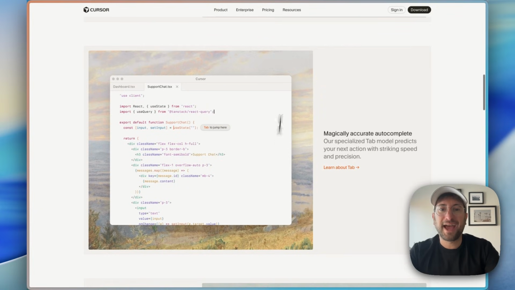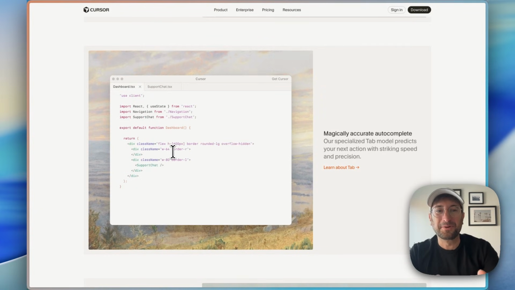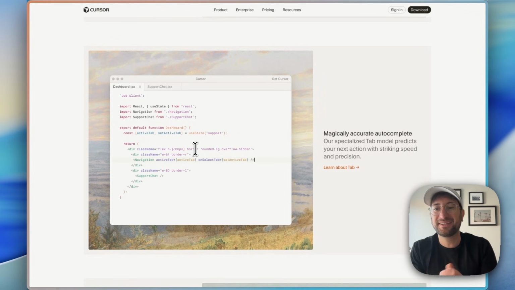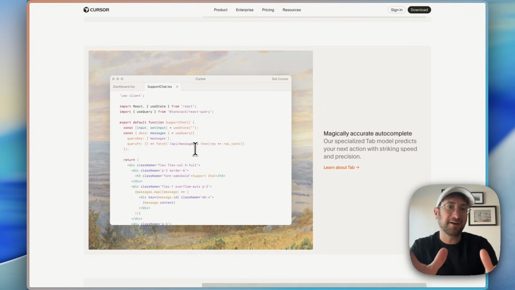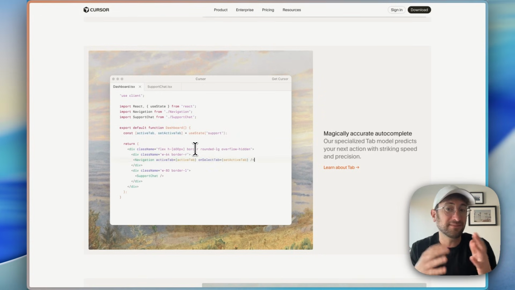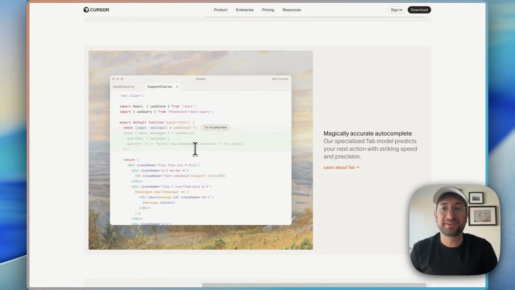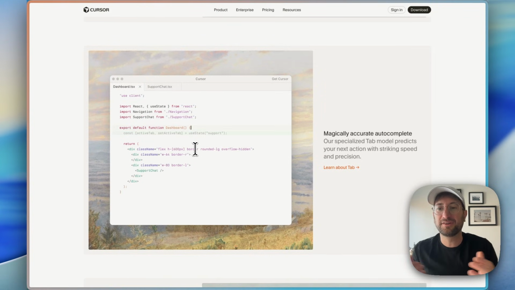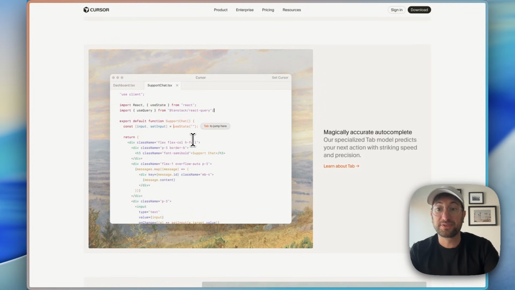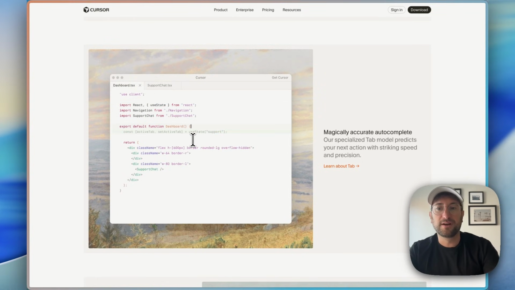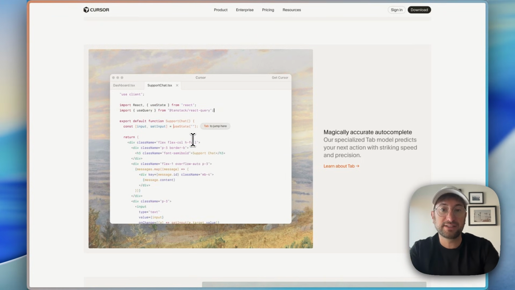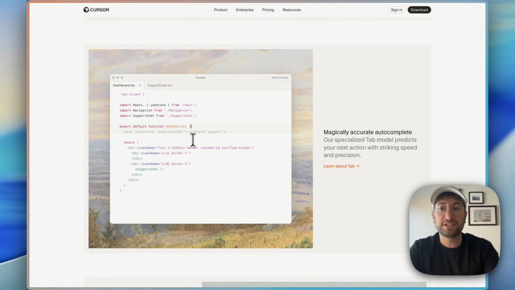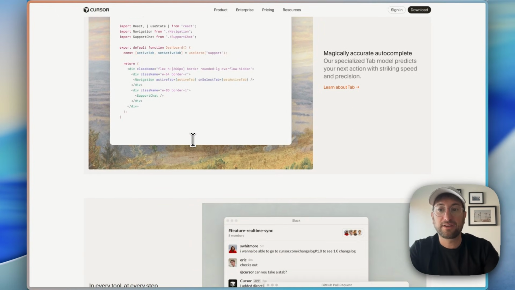So this tab feature, this is how Cursor started, where coders would go in and actually use tab to autocomplete. And this was the first version of AI coding with things like Copilot. But now I would say this is probably less used even by developers, but now developers are using Claude Code, for example, and then reviewing the code. But this is still an option that is supported by Cursor as well. And that's something that's nice about Cursor, is you can go into the code, and especially if you are a developer, go in and actually see all the code, edit it directly, and have full access. You're also not locked into Cursor at all. Your code will be on your local machine or GitHub, and then you can take that code wherever you want to go.